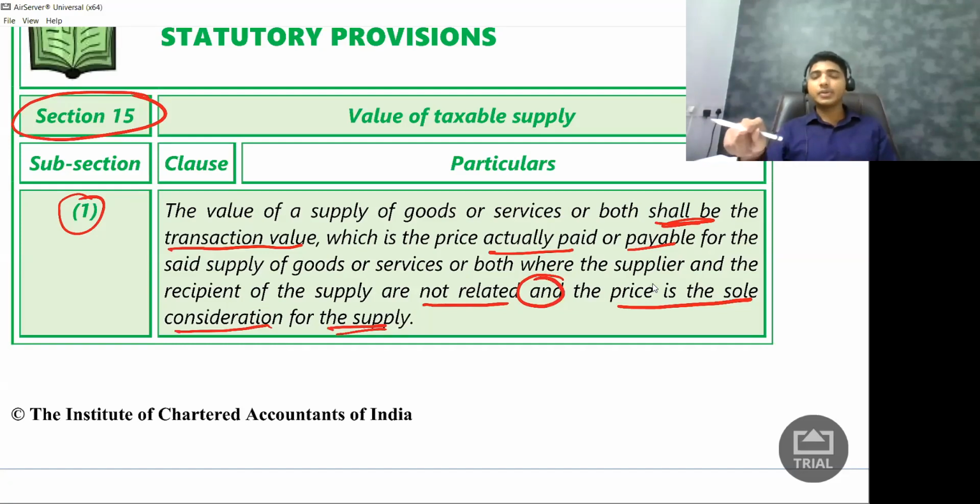Also, I will say, for the next 1 week, you are supposed to bring me food every afternoon. So here, price is not the sole consideration. The 10 rupees is not the sole consideration. I am agreeing for 10 rupees because I'm telling the other person that for the next 1 week, you're supposed to bring me food. In that case, valuation is something different, which is not there in the inter syllabus. All that you have to understand is, as long as the recipient is not a related person and the price is the only consideration, then whatever I'm charging to the customer, on that value, I need to pay GST.